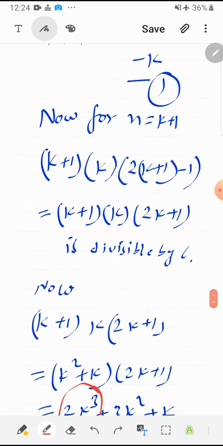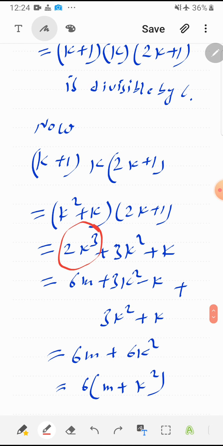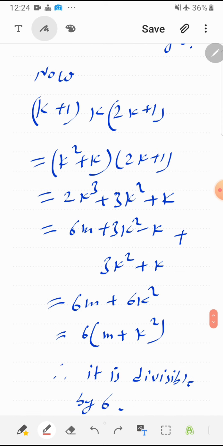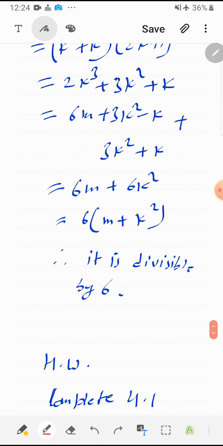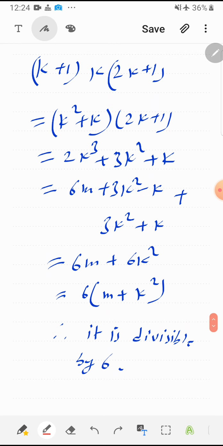Now putting the value here, cancelling the unlike terms and adding the like terms, we can get 6 common from every term. So it is clear that it is divisible by 6.